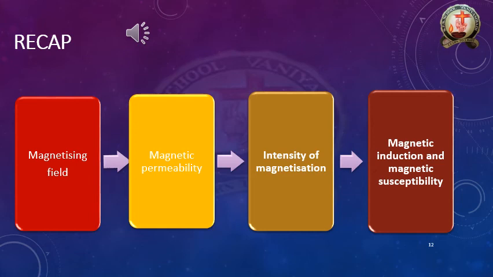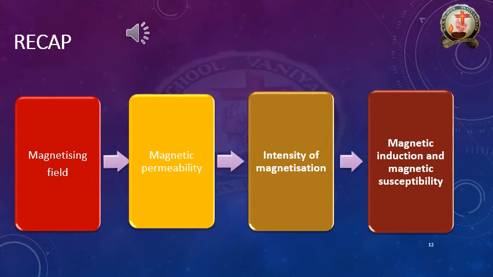The next one is magnetic permeability. What is the definition of magnetic permeability? It is defined as the measure of the capacity of the substance to take magnetization.